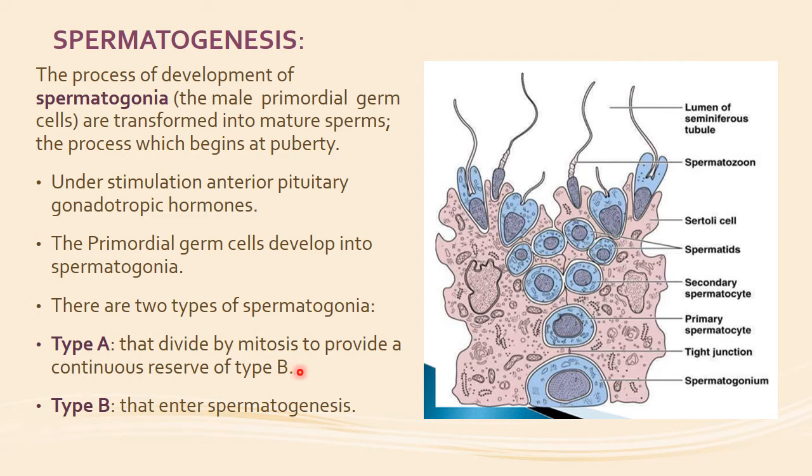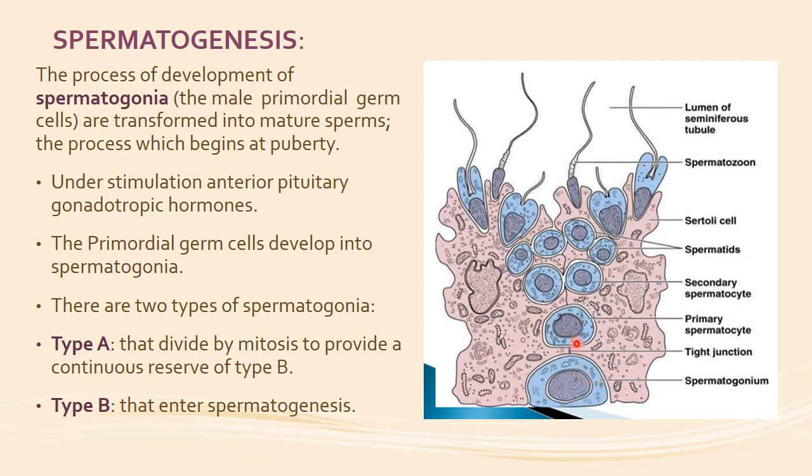There are two types of spermatogonia. The type A will divide by mitosis to produce a continuous reserve of the type B cells. And these type B cells will enter into spermatogenesis. So the type A cells will divide by mitosis and they will remain in this basal compartment, and they will be continuous stem cells for spermatogenesis.